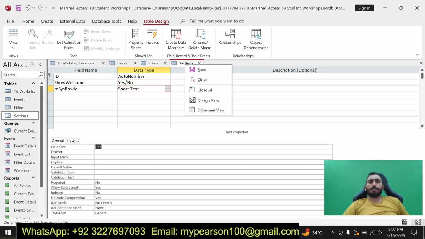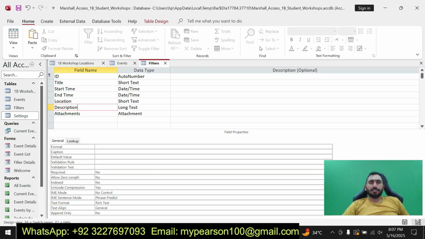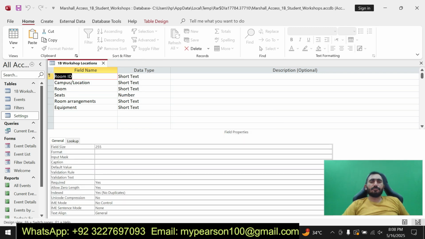Now I am going to close the table after the table creating. Okay, now just close the table. I am going to show the 100% solution of Access 1B Student Workshop.